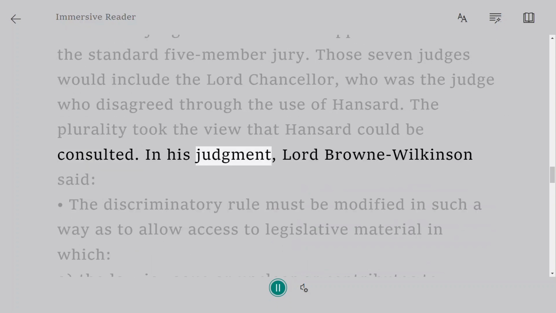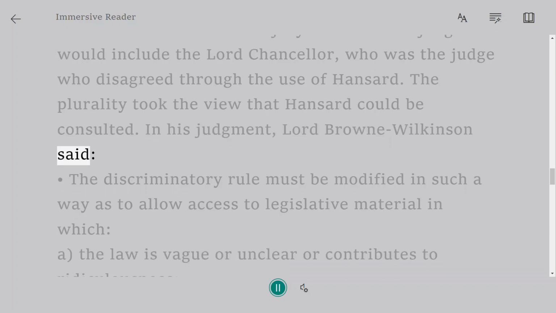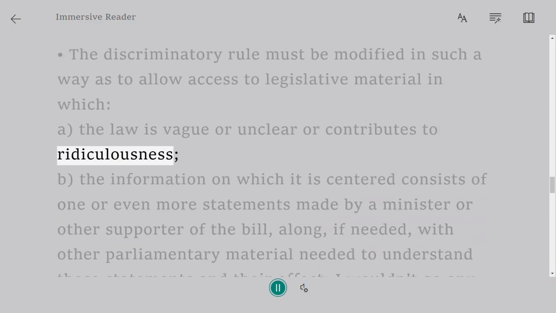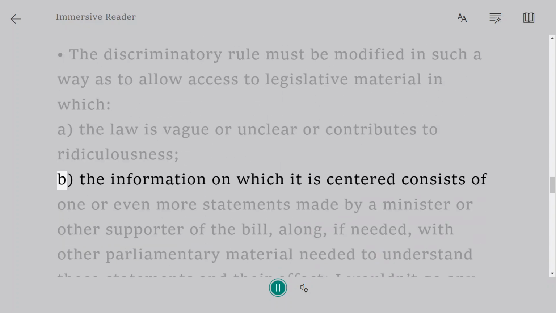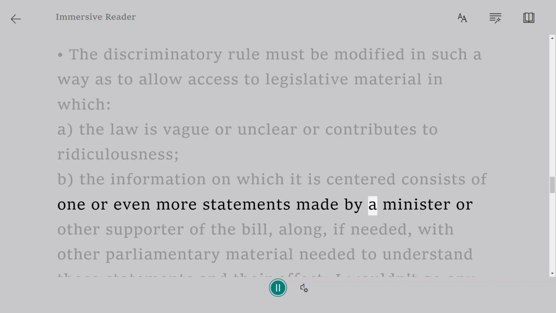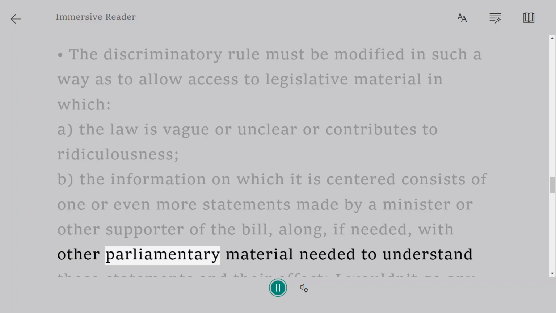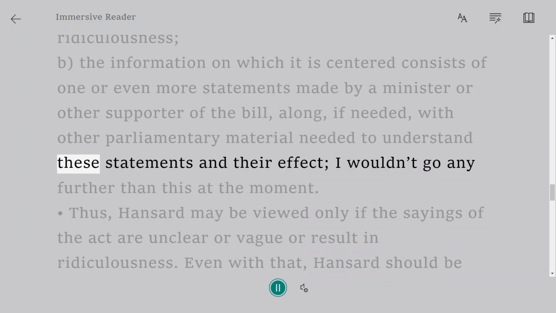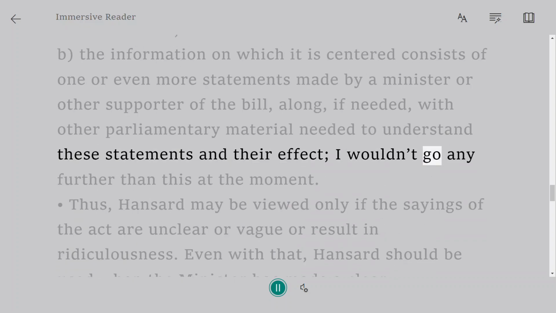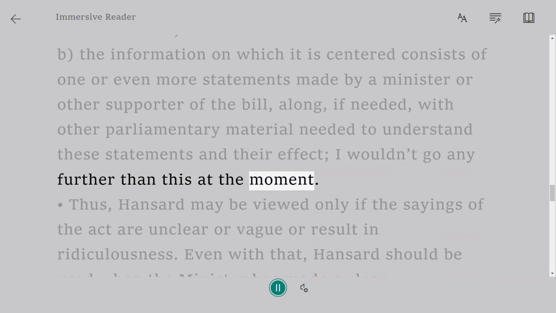In his judgment, Lord Browne-Wilkinson said, "The exclusionary rule must be modified in such a way as to allow access to legislative material in which a. the law is vague or unclear or leads to absurdity, b. the information on which it is centered consists of one or even more statements made by a minister or other promoter of the bill, along, if needed, with other parliamentary material needed to understand these statements and their effect. I wouldn't go any further than this at the moment."